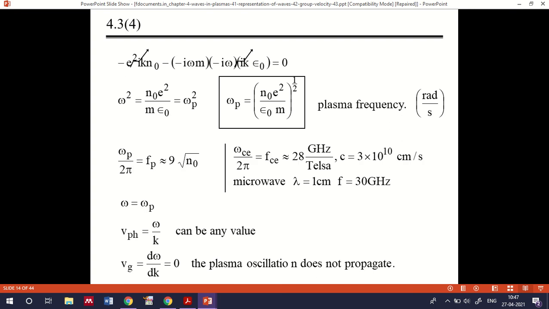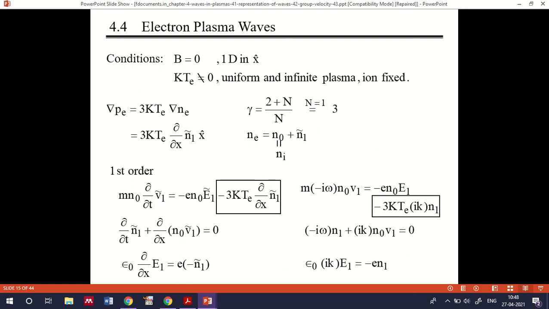And now we need to discuss the magnetosonic wave and the hydromagnetic wave. Okay, before that, this is a slight discussion. We need to discuss what an electron plasma wave is.